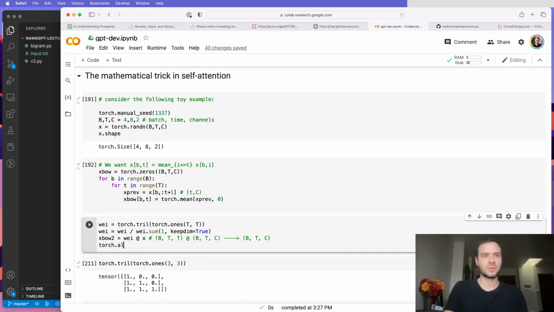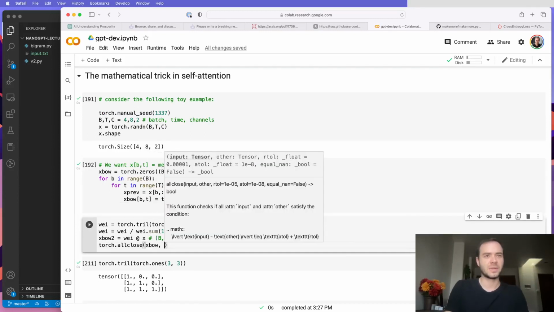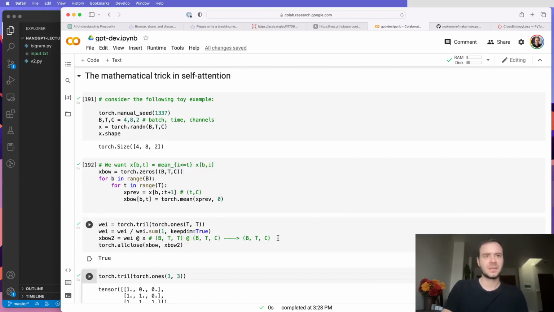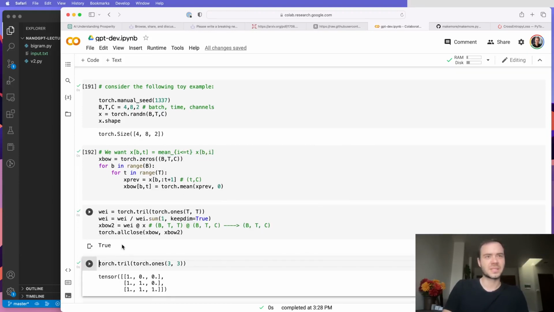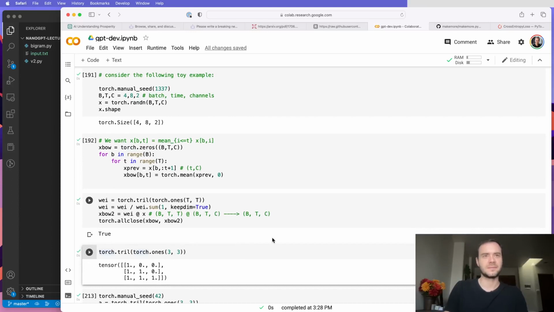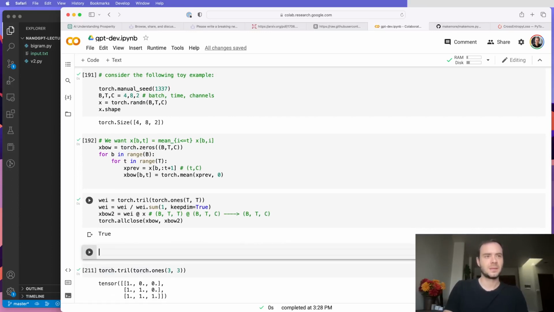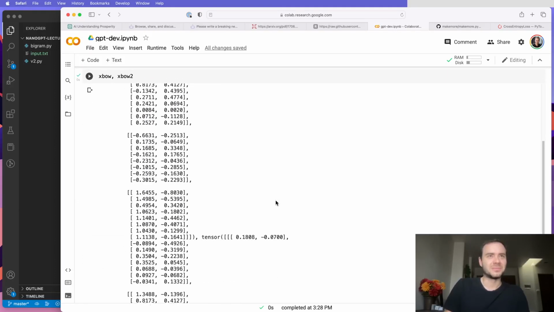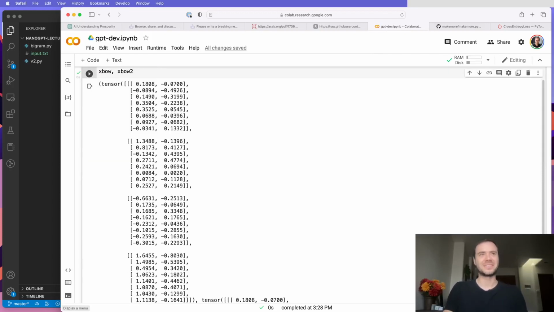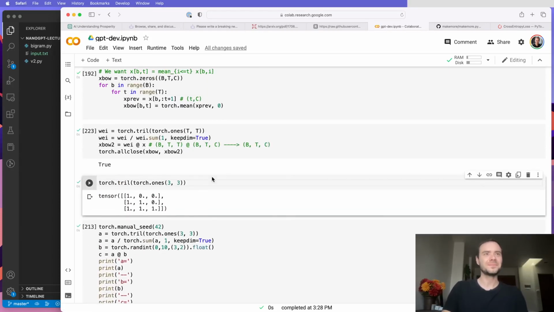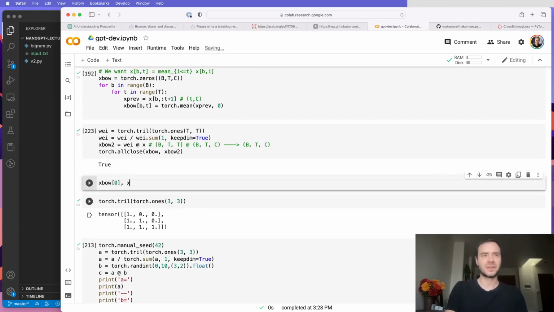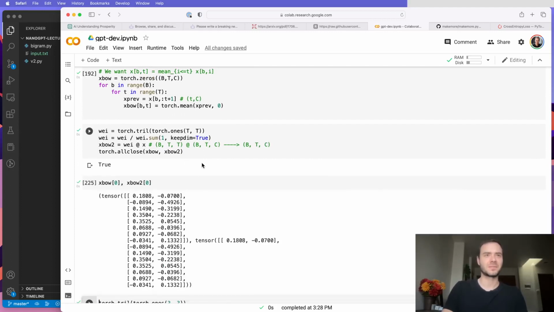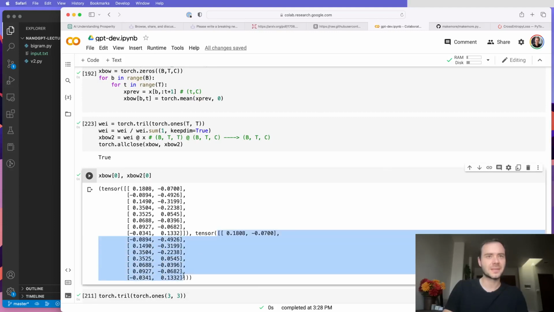We can see that torch.allclose of xbow and xbow2 should be true. Now, this kind of convinces us that these are in fact the same. So xbow and xbow2, if I just print them, okay, we're not going to be able to just stare it down. But well, let me try xbow basically just at the 0th element and xbow2 at the 0th element. So just the first batch, and we should see that this and that should be identical, which they are.